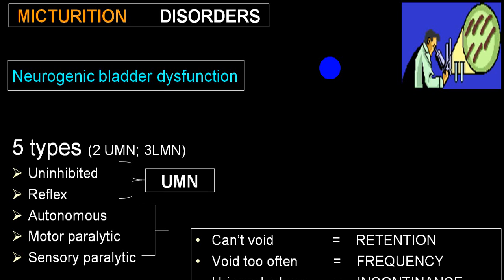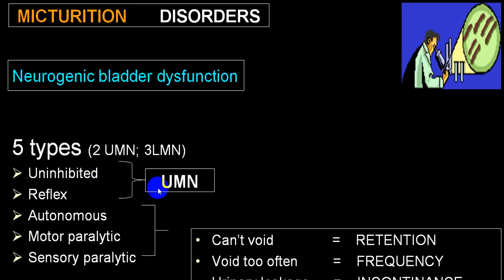But if the nerve supply to the bladder is affected, either at the level of the cortex, the pons, the suprasacral center, or the lower spinal center, which we call the sacral center, or peripheral nerves, we call that neurogenic bladder. We are going to talk more about the neurogenic bladder, and because of that you have different types of presentation.